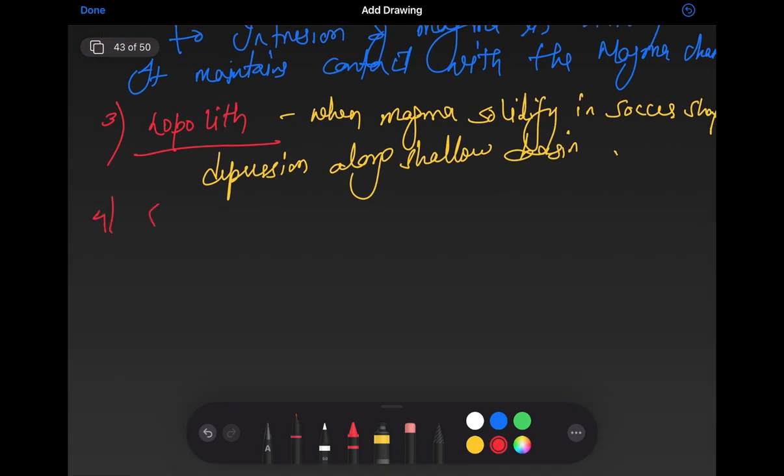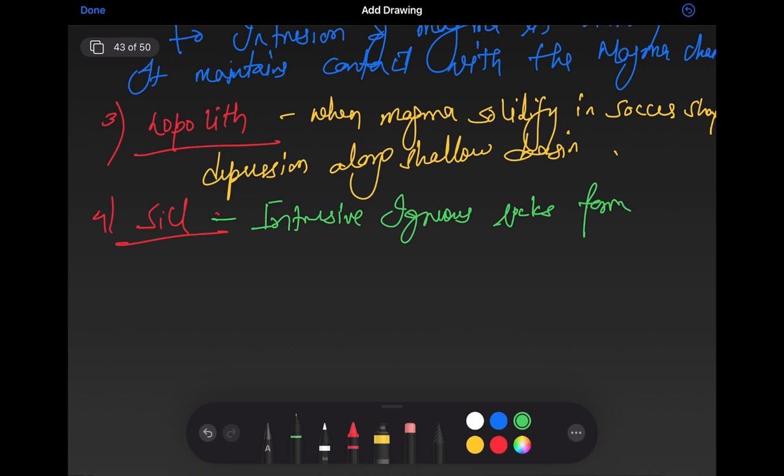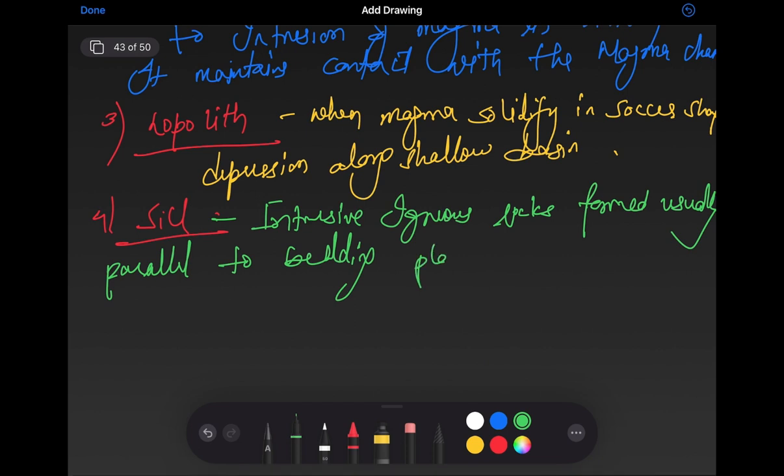Then the fourth kind of structure is sill, S-I-double L. Sill is intrusive igneous rocks formed usually parallel to the bedding planes of sedimentary rocks.